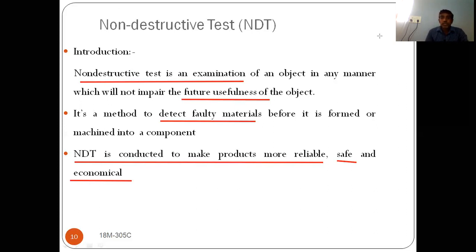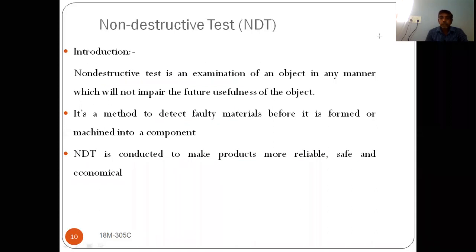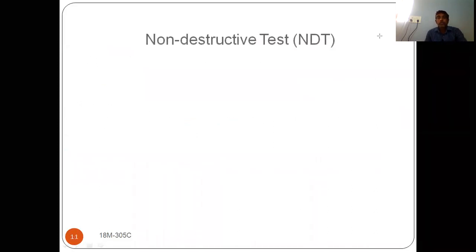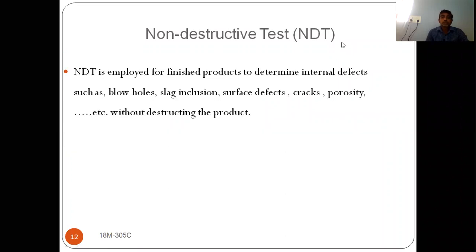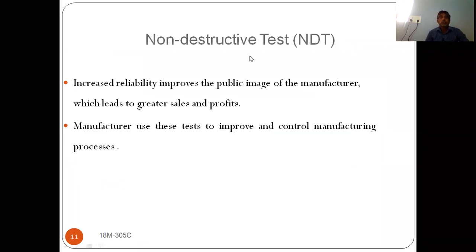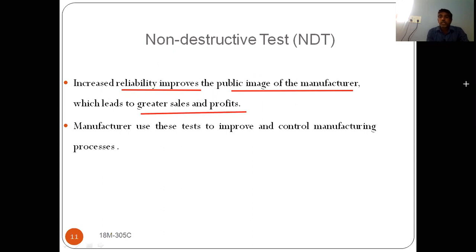Coming to next slide. See here. So what is happening in this non-destructive testing? Here, increased reliability improves public image of the manufacturer, which leads to greater sales and profits. How to understand this point?